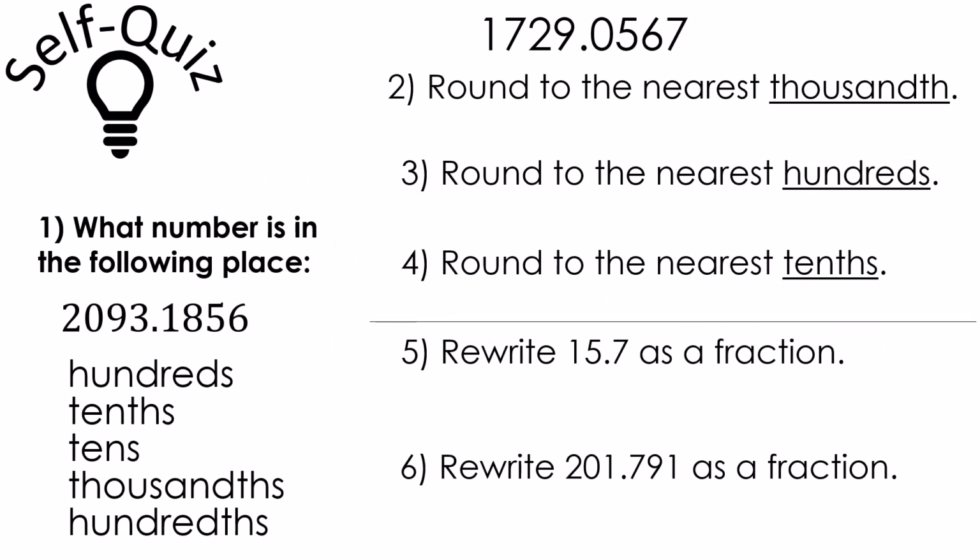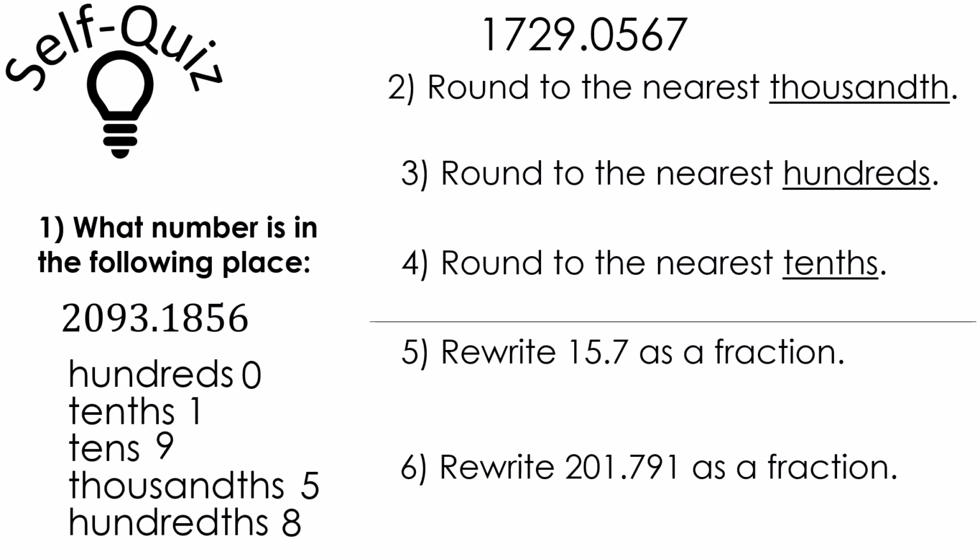All right, here's the last self-quiz of the day. Pause the video, answer the questions, then press play to check. Let's see how you did. What number is in the following place? The hundreds, that would be 0. Tenths, 1. Tens, 9. Thousandths, 5. Hundredths, 8.